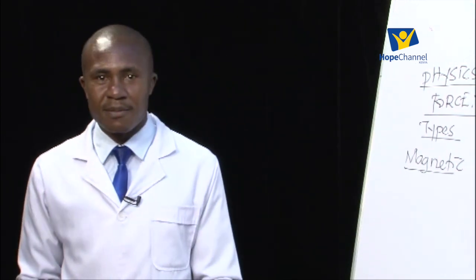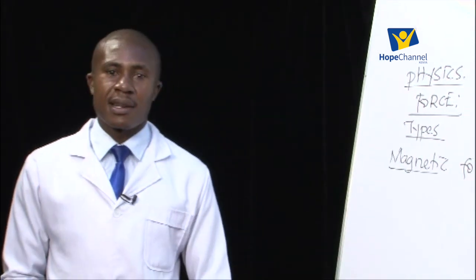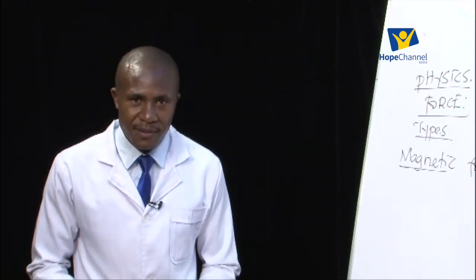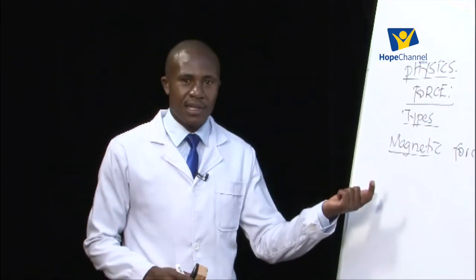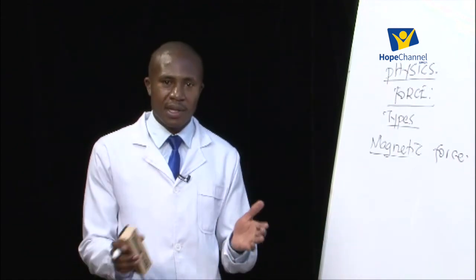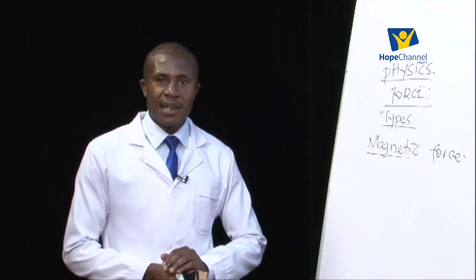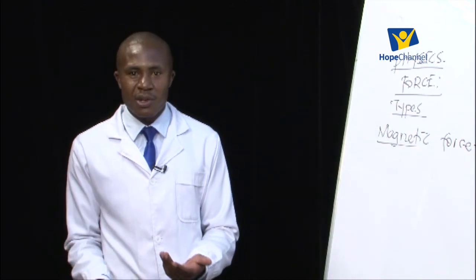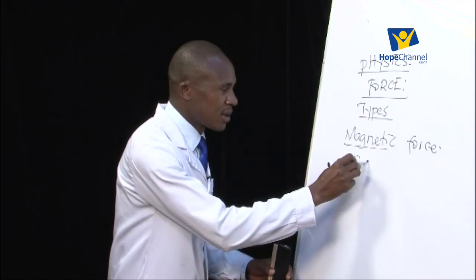And probably we look at some of the materials which are related to magnets and then we stop there for now. But I think in later lessons we're going to explore more on the magnetic force. Now, when we talk of the magnetic force, remember a force is either a pull or a push, from the introduction we made in the previous lesson. So when we talk of the magnetic force, we are referring to the force of either an attraction or repulsion by a magnet. That is so to say that we have some substances which are called magnets.